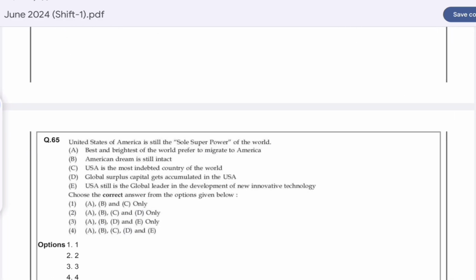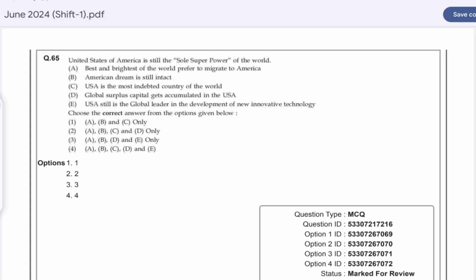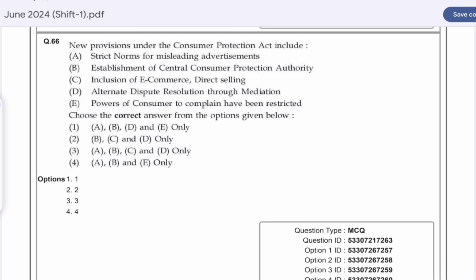Fundamental rights. Question number 65. United States of America is still the sole superpower of the world. Option C is correct here, that is A, B, D, E. The best and the brightest of the world prefer to migrate to America. The American dream is still intact. Global surplus capital gets accumulated in the USA, and the USA is still a global leader in the development of new innovative technology.